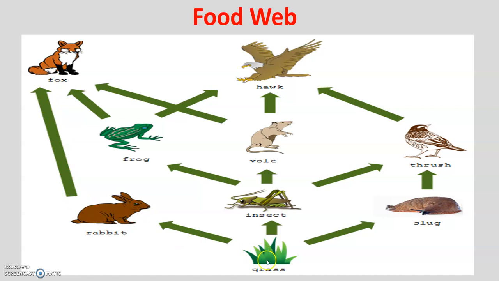Again, another example. We have the grass, which is the producer. The insect eats the grass. Then the frog is going to eat the insect. We're following the arrow. Then the hawk is going to eat the frog.